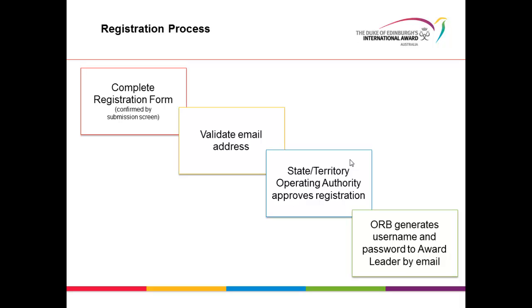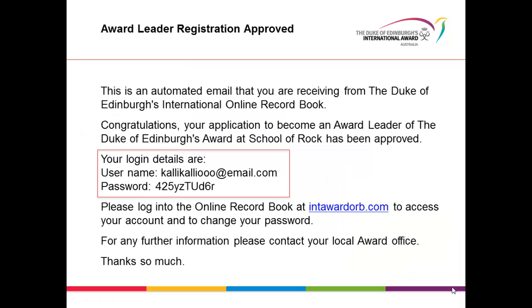So that's the next step in the process, is that your registration goes through to the relevant state or territory operating authority, and it is up to them to either approve or not approve that registration. Once it has been approved, the online record book generates a username and password to the award leader, which you receive by email. And this is the email that you'd receive from the International Online Record Book. As you can see in the middle, there's your login details, and you go back to that original login and registration page at interwardorg.com to access the account.